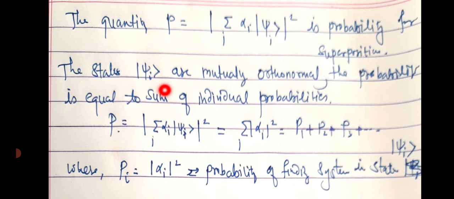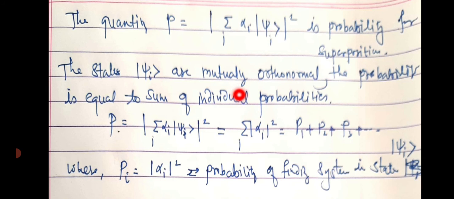The states ket psi i are mutually orthogonal. What is mutually orthogonal? It means the inner product of psi i and psi j is 0. If you take the integration of psi i and psi j over a finite region of space, that is equal to 0.